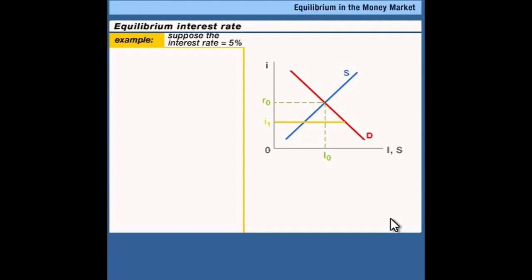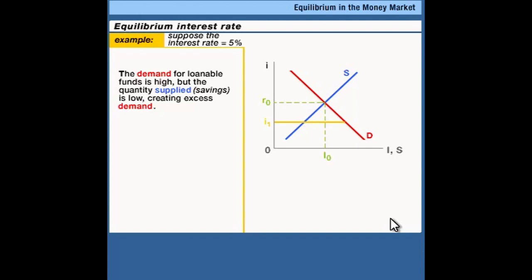So with this excess demand, businesses start competing aggressively to get money. They're willing to pay a higher interest rate. And whenever they pay this higher interest rate, then people are willing to save more money because the reward is higher. So the equilibrium interest rate is established as businesses bid higher and higher and higher interest rates to get funds. And whenever the businesses bid higher interest rates, some businesses decide to drop out of the bidding. They can't afford to pay those higher interest rates and still make a profit on their investment projects. So as the interest rate is bid up, we move along the red demand curve. That is, the quantity of loanable funds demanded shrinks.